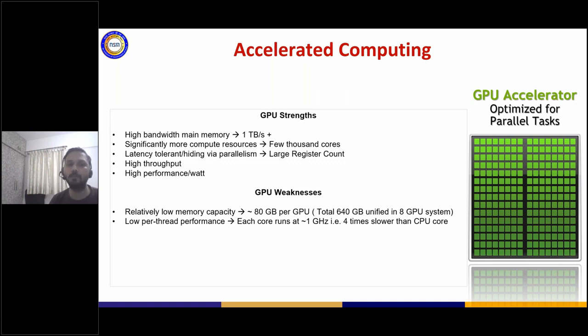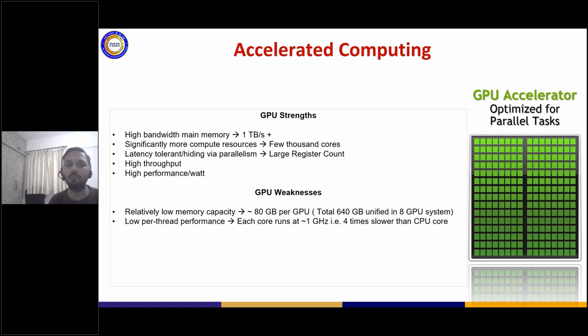It has more compute resources. As I said, GPUs nowadays come with thousands of cores. To give you an example, the Volta architecture today gives you 5120 cores. That's one GPU. As I said, the amount of logic in each core is very limited compared to your CPU, because the CPU has to do much more in terms of control units and all that I talked about. While GPU cores are very simple, they just take the data and execute the instruction. That's why they are also referred to as simple cores.